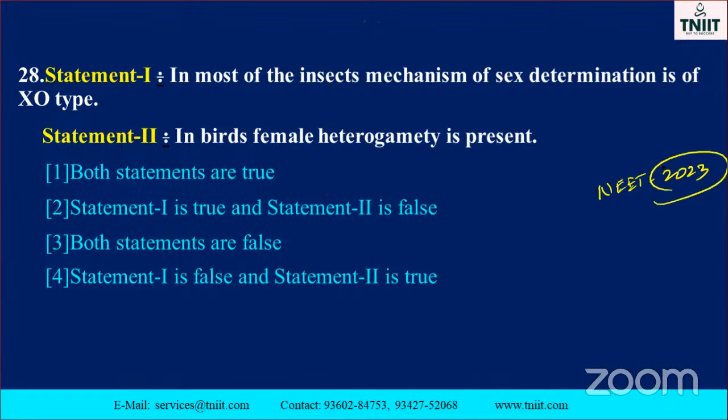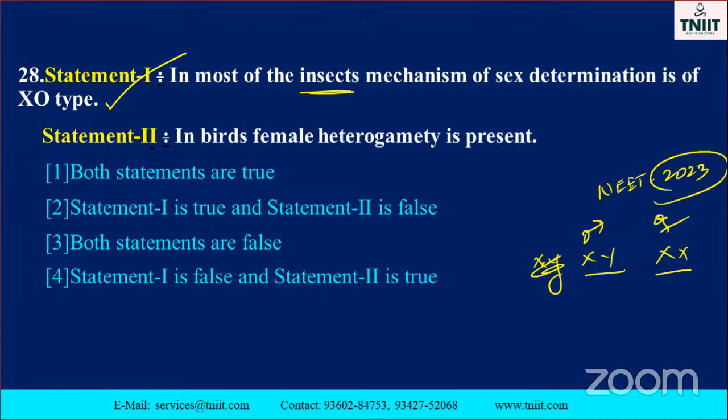2023. Because already in human beings, males are XY, isn't it, my dear? Female is XX. Likewise, in all animals it will not indicate like this, male as well as female. This is considered a male, this one is called female, isn't it, my dear? Likewise, here they mentioned insects. The mechanism of sex determination is of the XO type. Okay, this is the correct one.